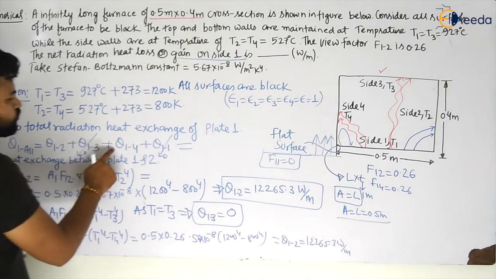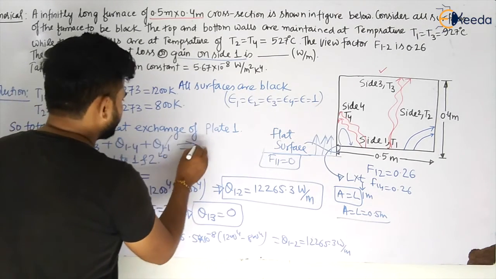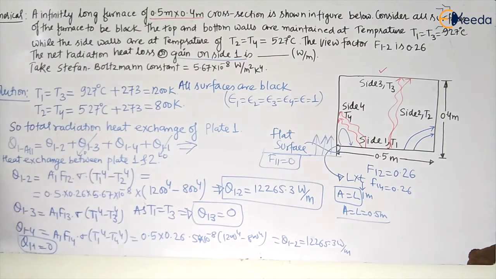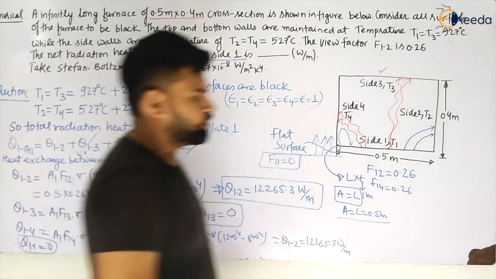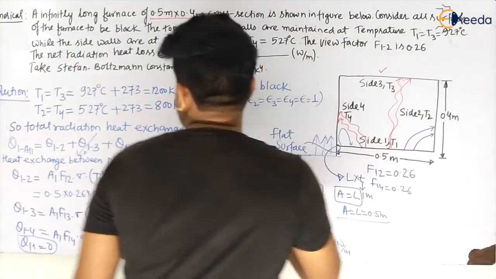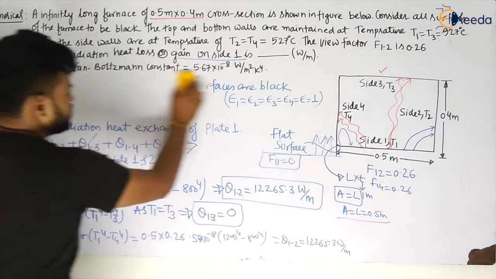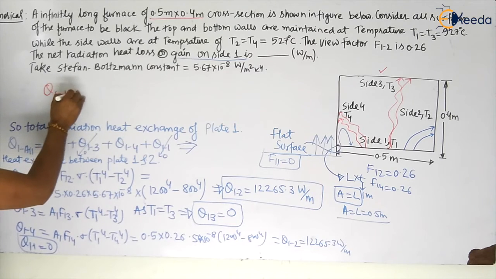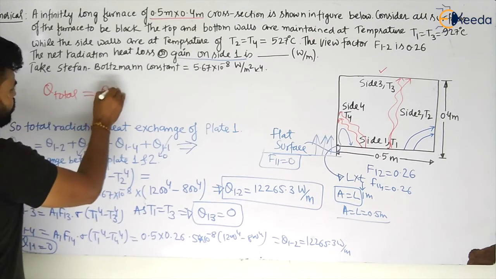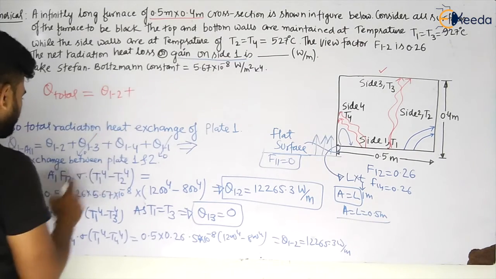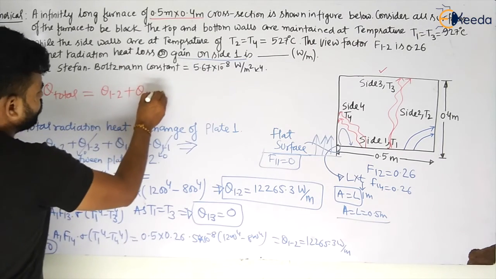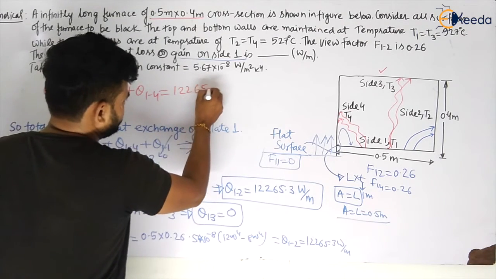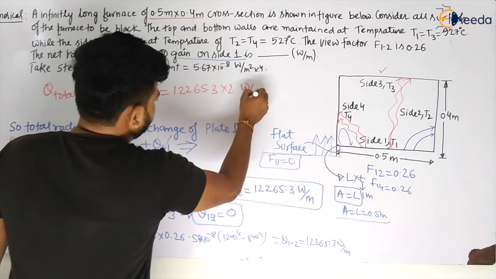So Q12 plus Q14, where we can say that Q total is equal to Q12 plus Q14, and that is 12,265.3 multiplied by 2 watt per meter, my dear students.